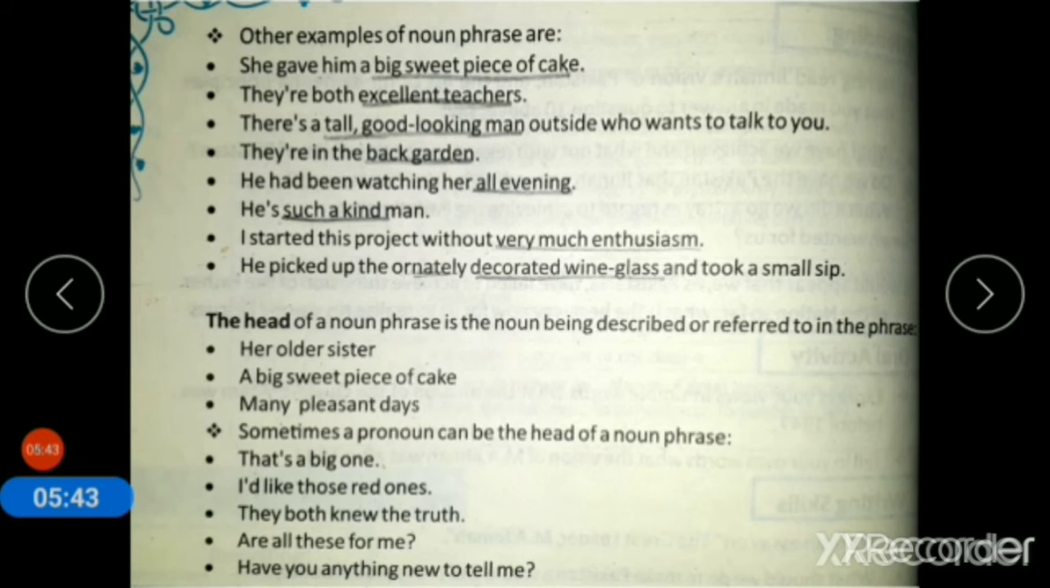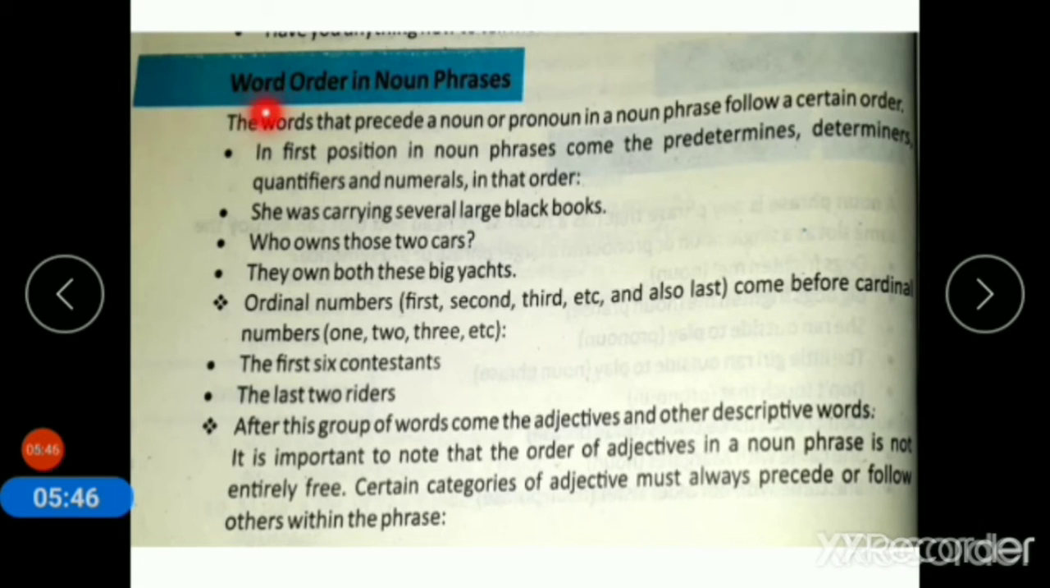Now coming to word order in noun phrases. The words that precede a noun or pronoun in a noun phrase follow a certain order. First one. In first position in noun phrases come the predeterminers and determiners, quantifiers and numerals in that order. First of all, we will discuss what these four terms are.